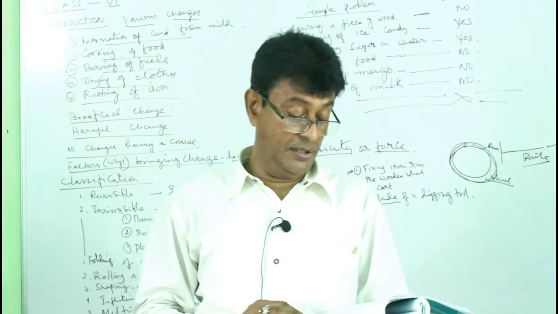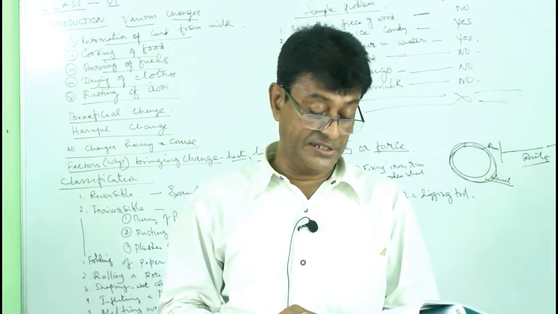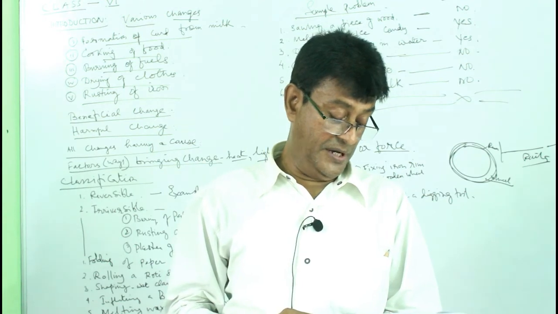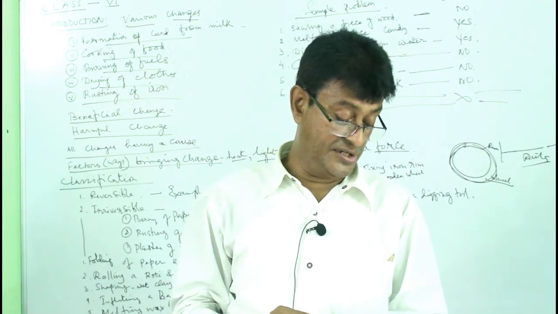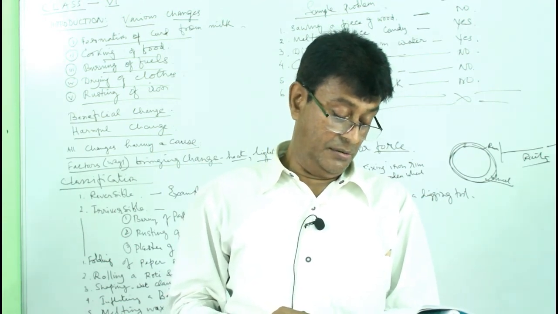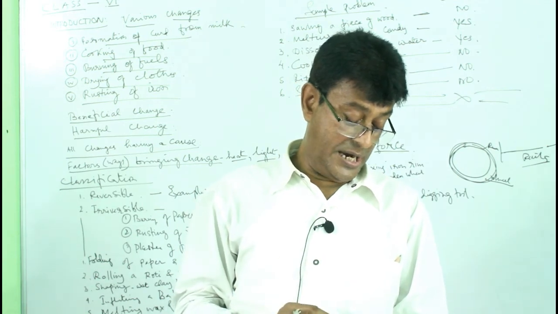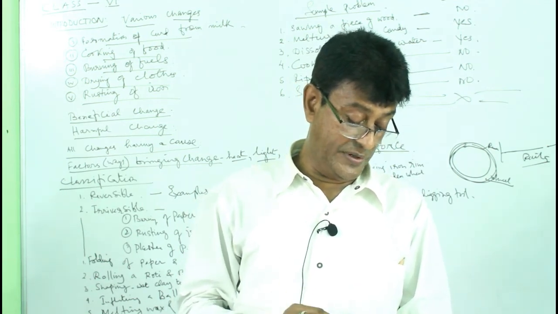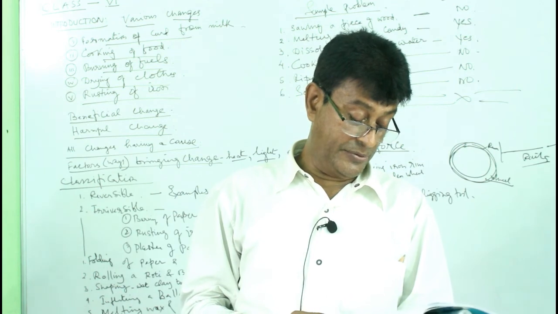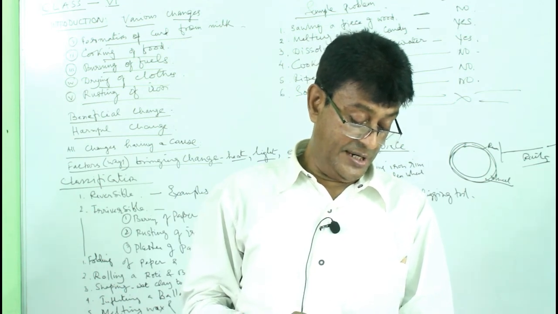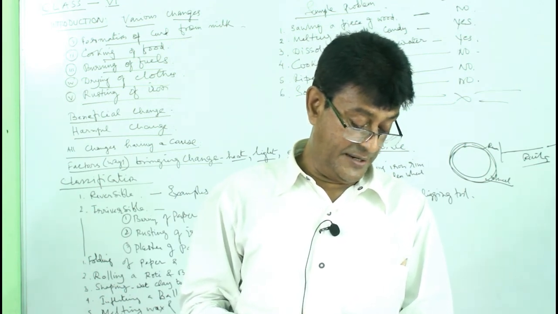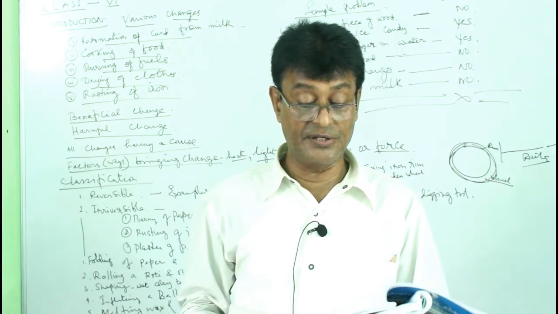Question number 20. A, melting of wax is a physical change. B, burning of wax is a chemical change. 21A is a physical change, 21B is a chemical change. Question number 22, the answer A, it is a reversible change, and B, it is an irreversible change.